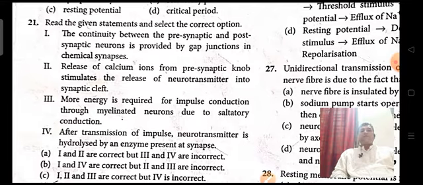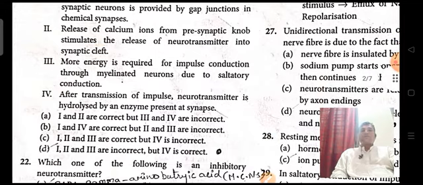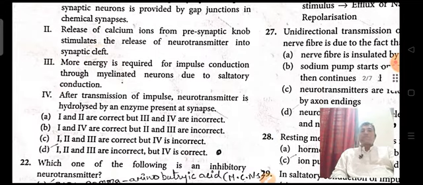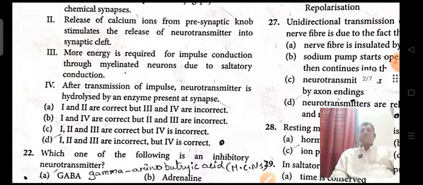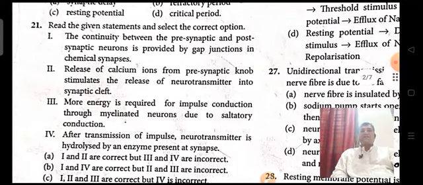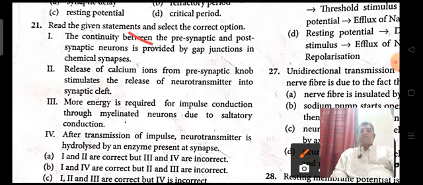So the first option is a wrong option. Continuity provided by gap junctions is found in electrical synapses, not chemical synapses.